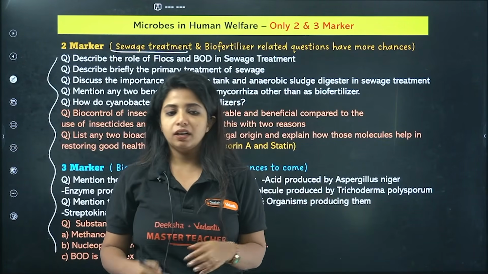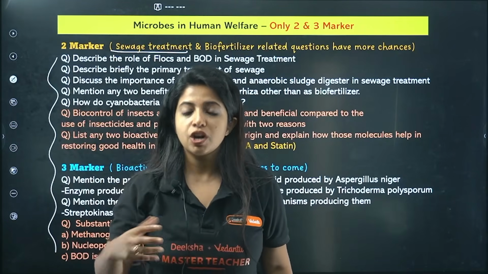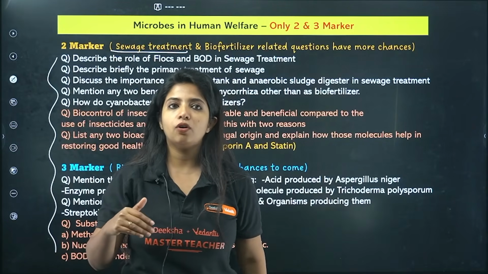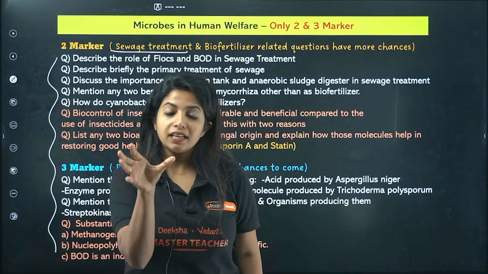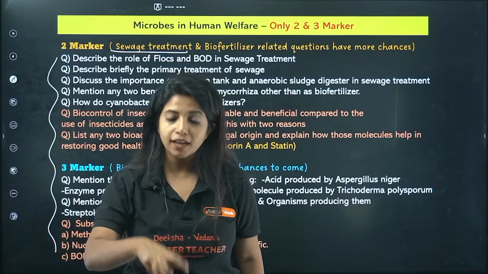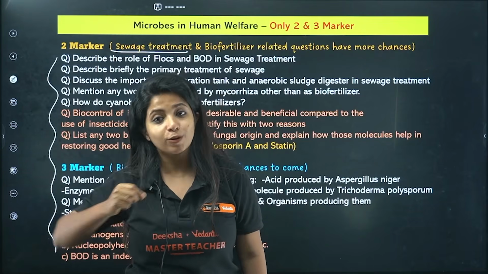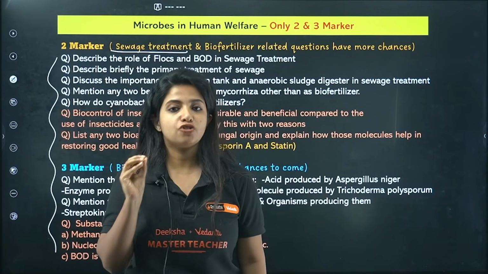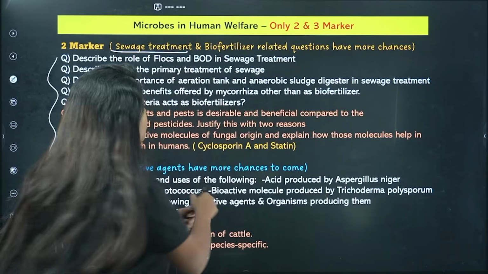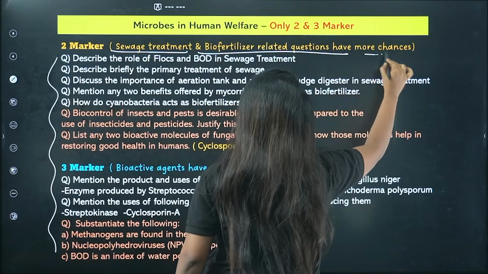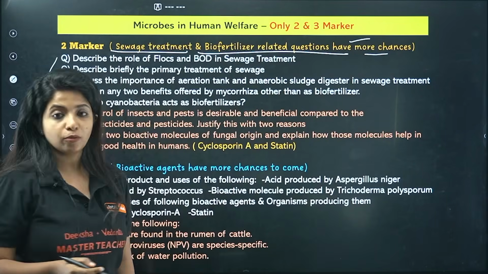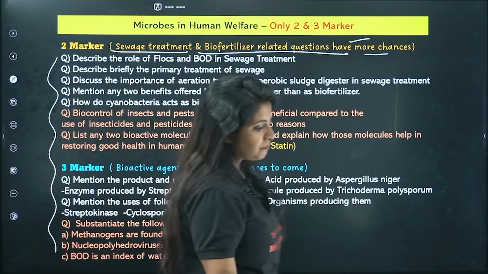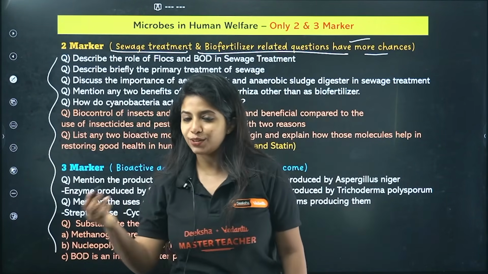Apart from that, what is activated sludge? What is an anaerobic sludge digester? Where is activated sludge formed, in the settling tank? So you should know the names of the tanks also. These are also important. Okay, so make sure you go through each and everything about sewage treatment, each and every line. Now, biofertilizer related questions have more chances since they have come in MQP, but again, anything can come in. So please know about that.